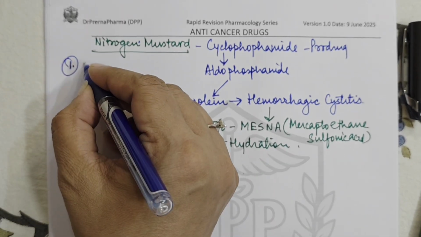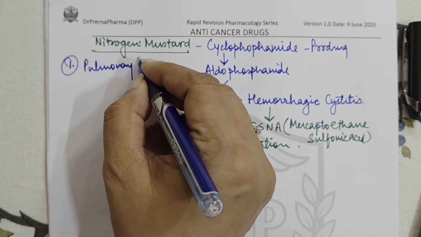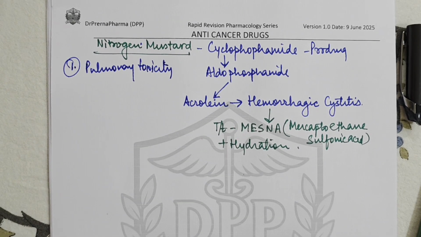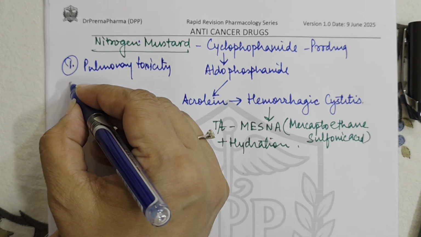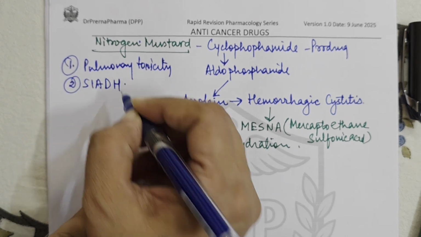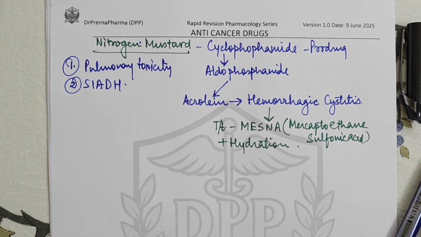Second side effect that it causes is pulmonary toxicity. Then it can also cause syndrome of inappropriate ADH secretion. Okay? So this is one drug.